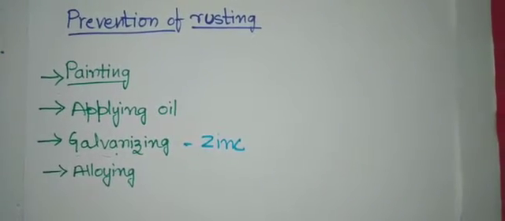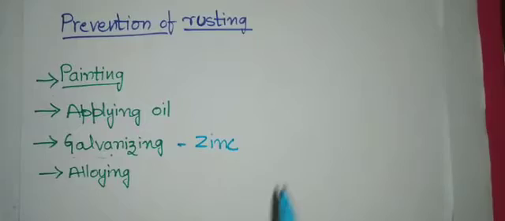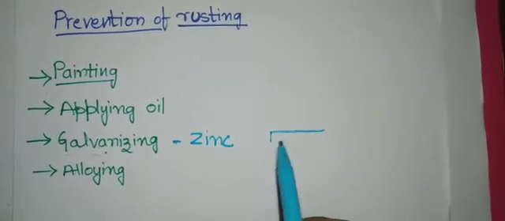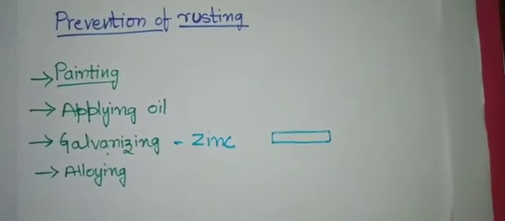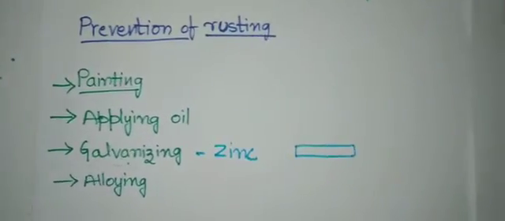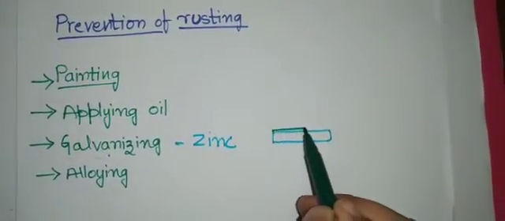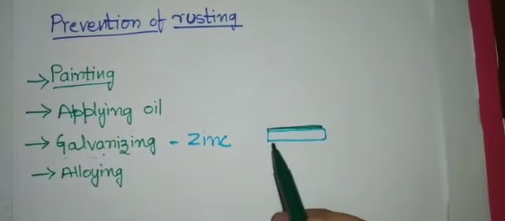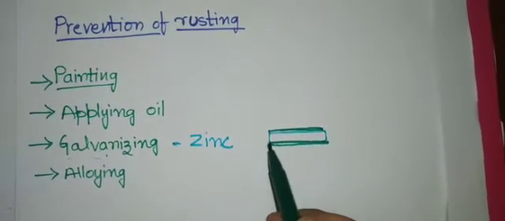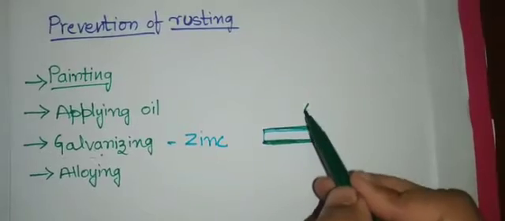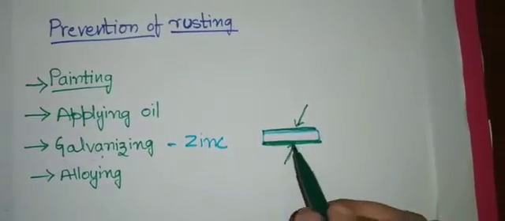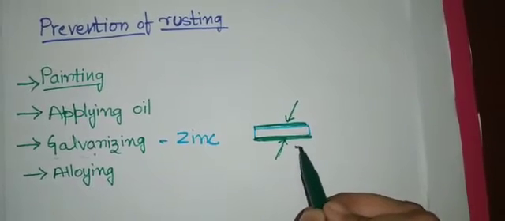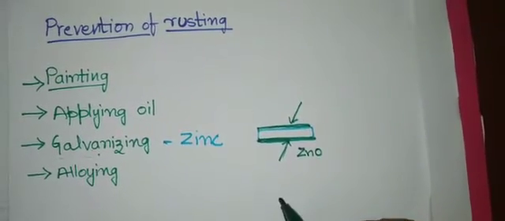So here zinc forms a layer of zinc oxide. For example, consider this is an iron. If you apply a coat of zinc on it, here you have applied a zinc coat on the iron. So if any oxygen comes in contact with this zinc, what happens here is that when zinc and oxygen react, it will form zinc oxide.